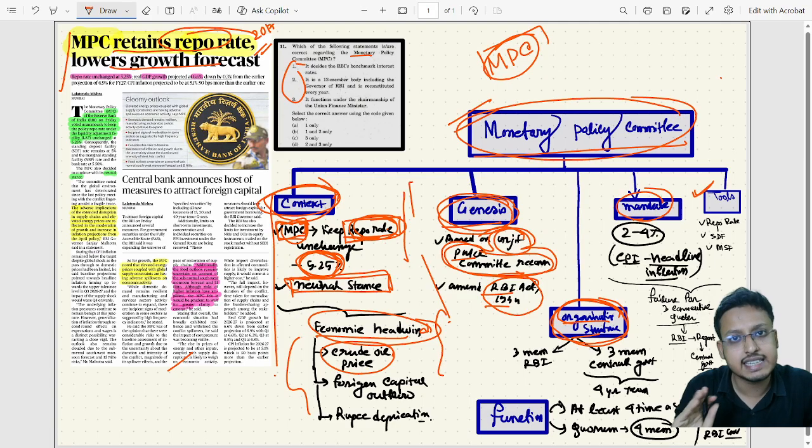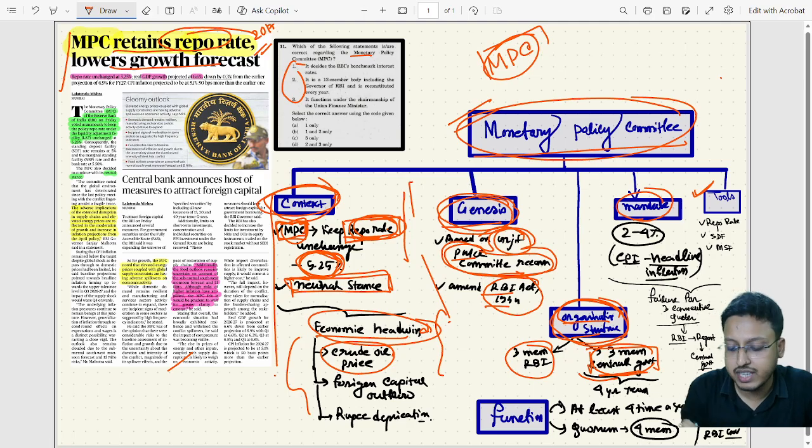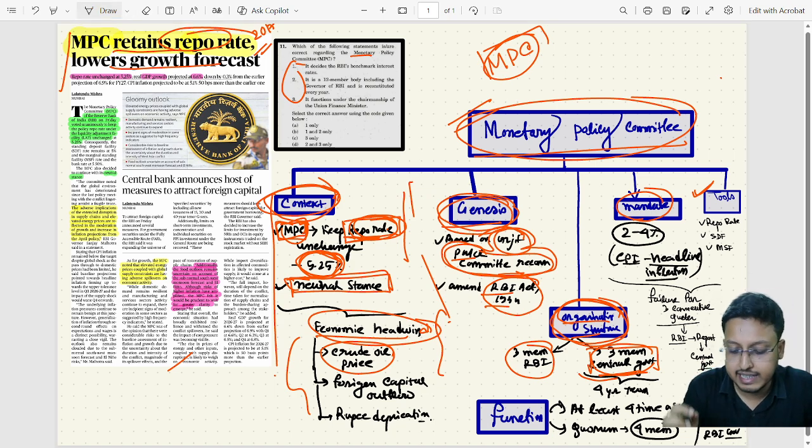Now you need to understand the organization structure of this committee. There are a total of 6 members in this committee, 3 from the RBI and 3 from the central government. These three central government members have a fixed term of 4 years, and they must be from an economic and banking background. Coming to function, this committee has a mandate that it has to meet at least 4 times a year.